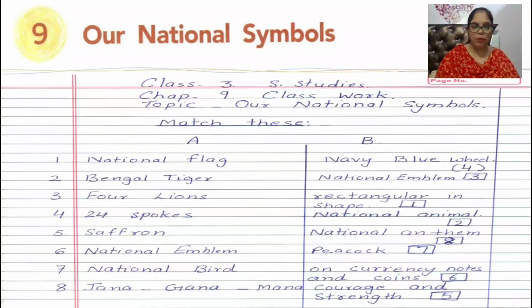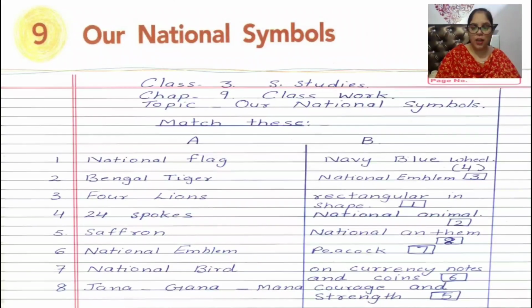Okay, children. Now, number 4, 24 spokes. Navy blue wheel. Yes, children, 24 spokes are there in the navy blue wheel, and it represents 24 hours in a day. Number 5, saffron. Saffron matches with courage and strength. Yes, children, the saffron band is at the top of our national flag. It represents courage and the strength of the people of the country, especially of the soldiers of our country.